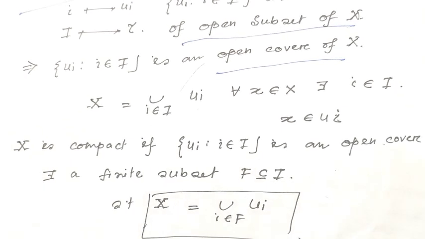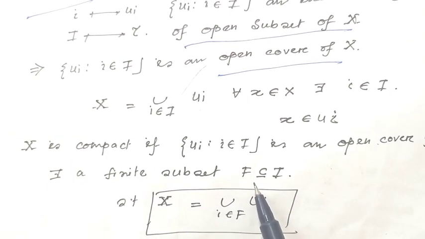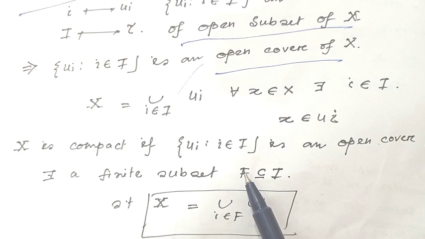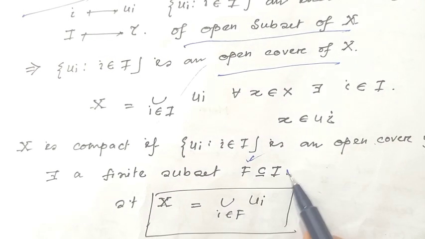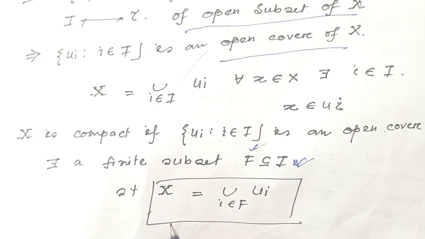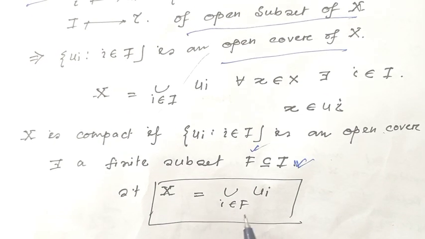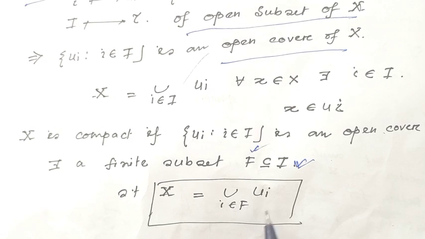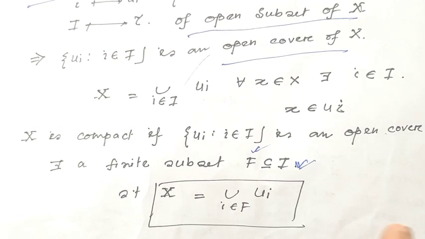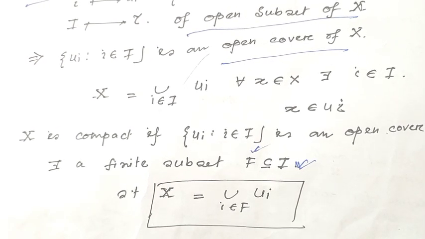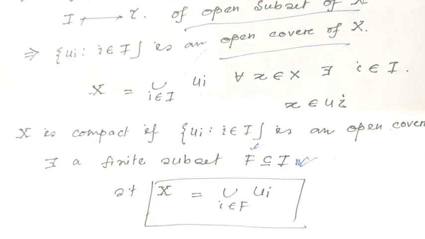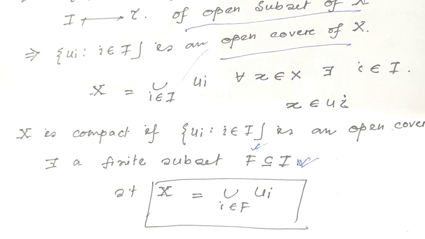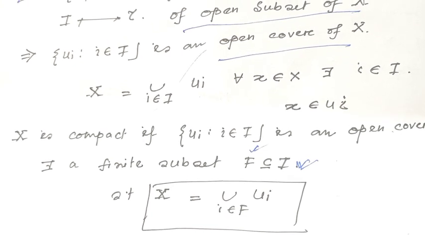That means there is a finite subset F of the index set I such that X equals the union over i belongs to F of Ui. That means if every open cover has a finite subcover, then we can say this topological space is compact. Now let's see one example.